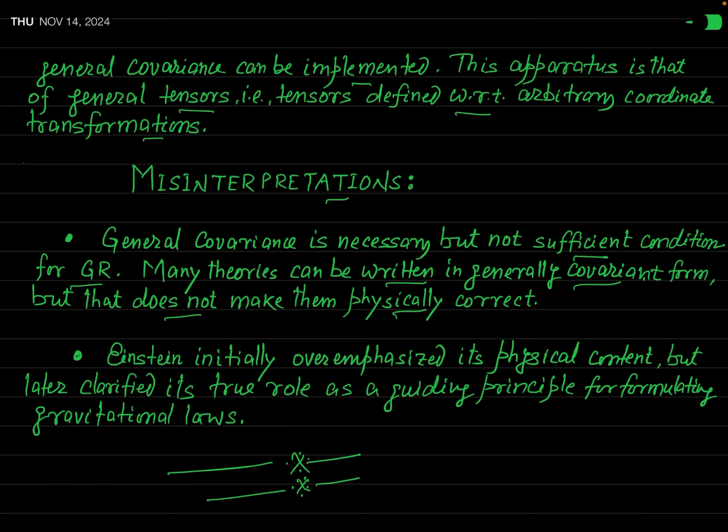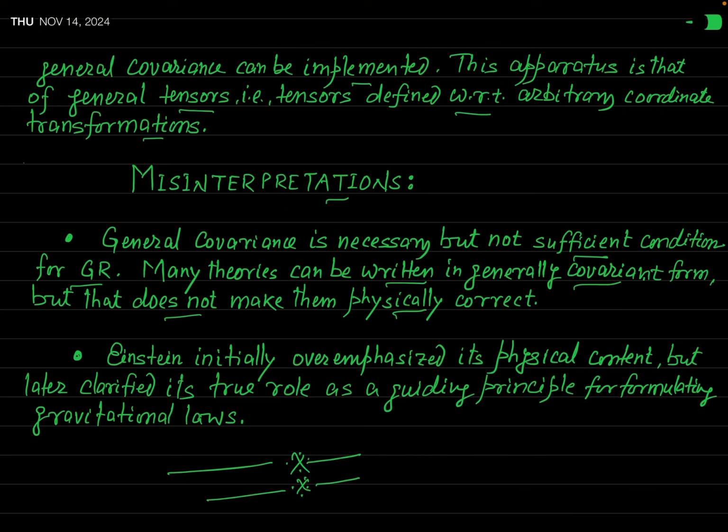So we simply say that general covariance is a necessary condition for general relativity, but not a sufficient condition. It means if you cast a physical law in tensorial form or in covariant form, it is not sufficient. You can't say that that law will definitely be true. You can't say.